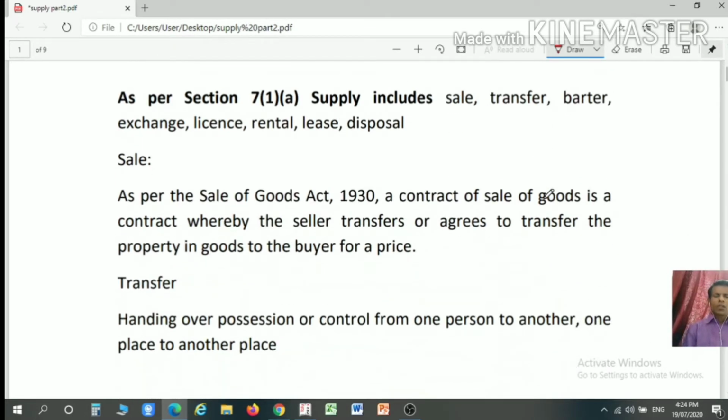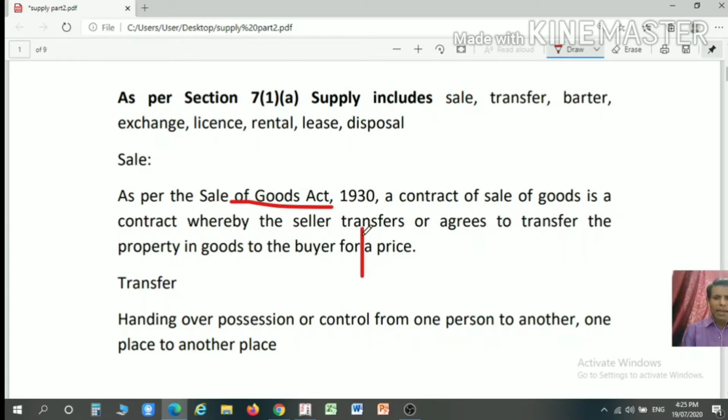Now we will discuss in detail Section 7 subsection 1 clause A. Supply includes sale, transfer, barter, exchange, license, rental, lease as well as disposal. The meanings of these terms, that is sale, transfer, barter, exchange, license, rental, lease, disposal, etc., are not given in the GST Act. So what is the meaning of sale? As per the Sale of Goods Act, sale is the transaction whereby the seller agrees to transfer the goods to the buyer for a certain agreed price.